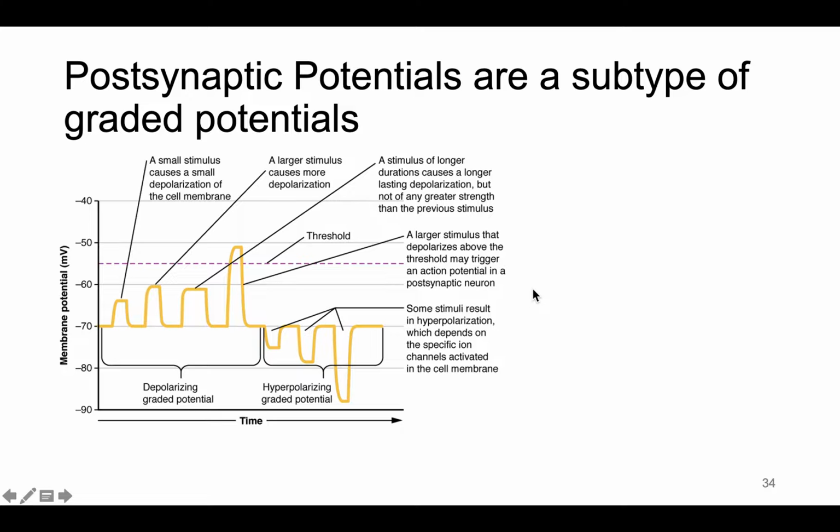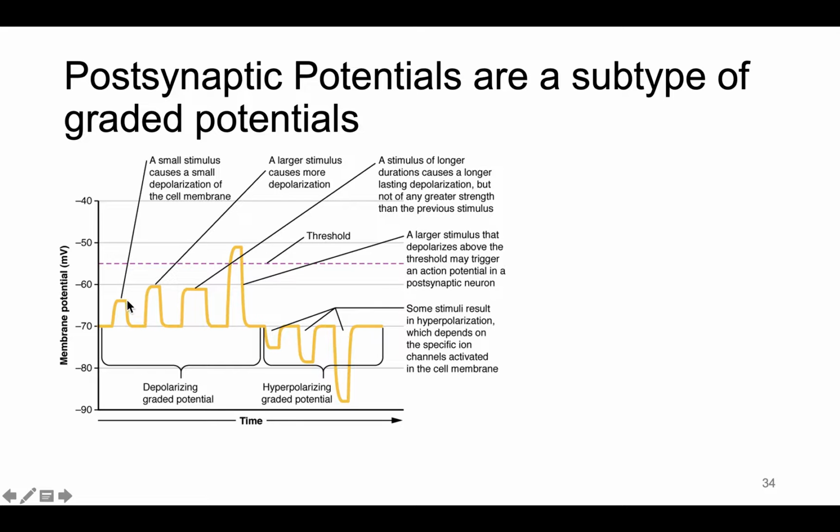Postsynaptic potentials are a subtype of graded potentials. Graded potentials differ from the action potential in that they can vary in size, strength, duration, and polarity. Remember that the action potential is all or nothing, but graded potentials can add together.